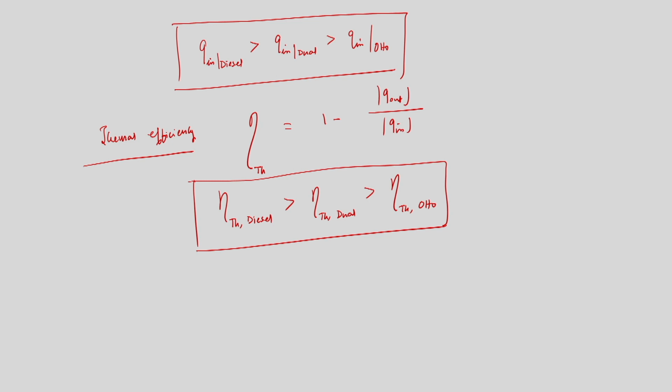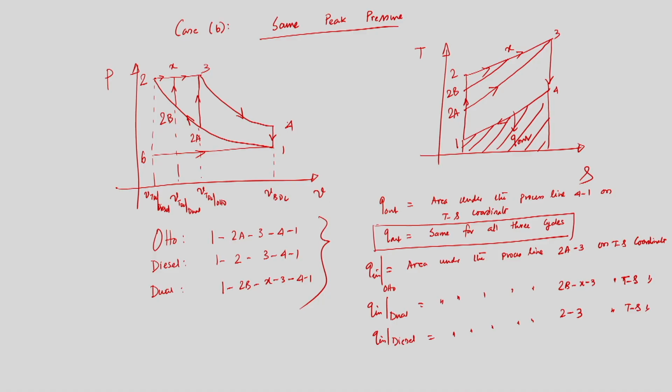There we can find that the efficiency of the diesel cycle will be greater than the efficiency of the dual cycle, and that will be greater than the Otto cycle. Not only that, while we are considering the same peak pressure for three different cycles, we have seen that the compression ratio for Otto is lesser than dual than diesel, and that is much more actual, it mimics the actual case. Rather, the compression ratio of the Otto cycle is always higher than the compression ratio of the diesel cycle.